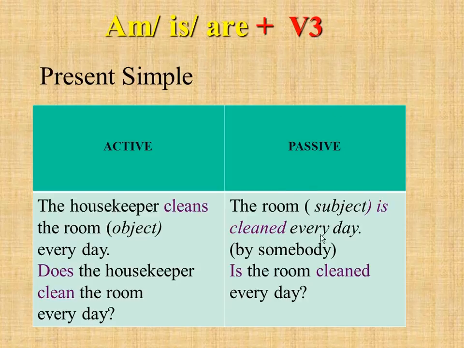So okay, look at the first passive constructions. The room is cleaned every day means that it is done by somebody. The room is cleaned means that somebody cleans it every day. If you want to make a question in present passive, you put is on the first place, so you have is the room cleaned every day. So if you want to make a question, you put am, is, are plus the third form of the verb. And you put am, is, are in a question on the first place, like in the sentence, is the room cleaned every day. So now we are moving to the next tense.